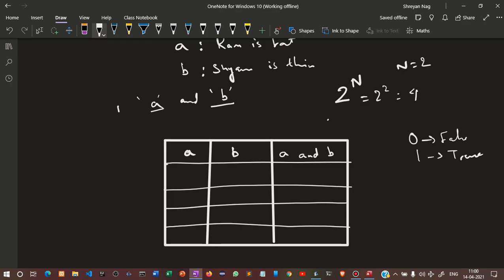So if you are using the A and B connective, we'll write in this fashion: 1 0 1 0. So 1 means true, 0 means false. Again 1 means true, 0 means false. So in A we will write 1 1 0 0.